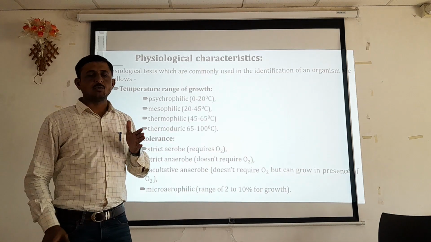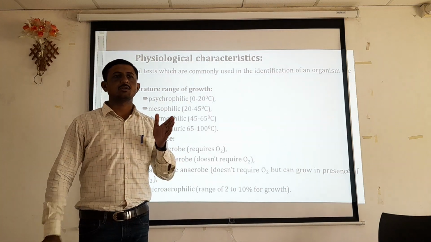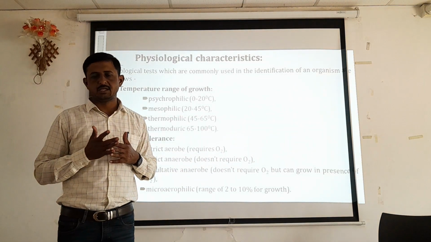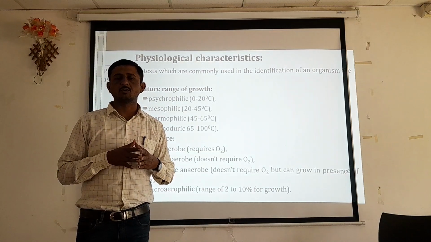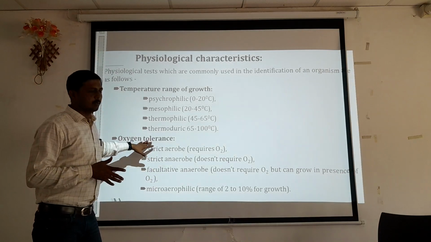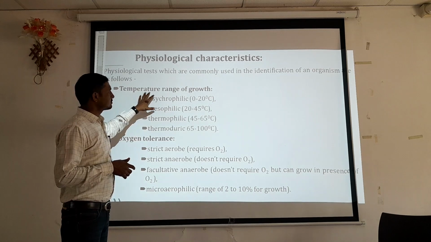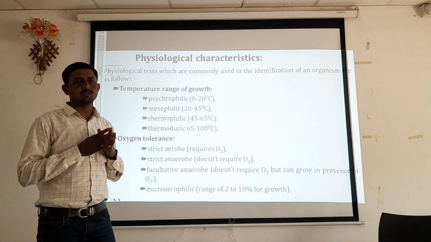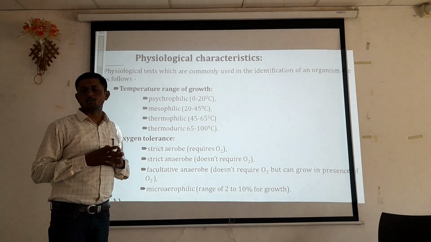Some organisms grow at 0 degrees Celsius or below. Some organisms are grouped into 0 to 20, 20 to 40, 40 to 60, 60 to 80 degrees Celsius. So depending upon which temperature range the organisms can grow in, organisms are grouped. Similarly, on the basis of oxygen requirement, organisms are again categorized. Firstly, we will discuss the classification of organisms on the basis of the temperature range required for their optimum growth.